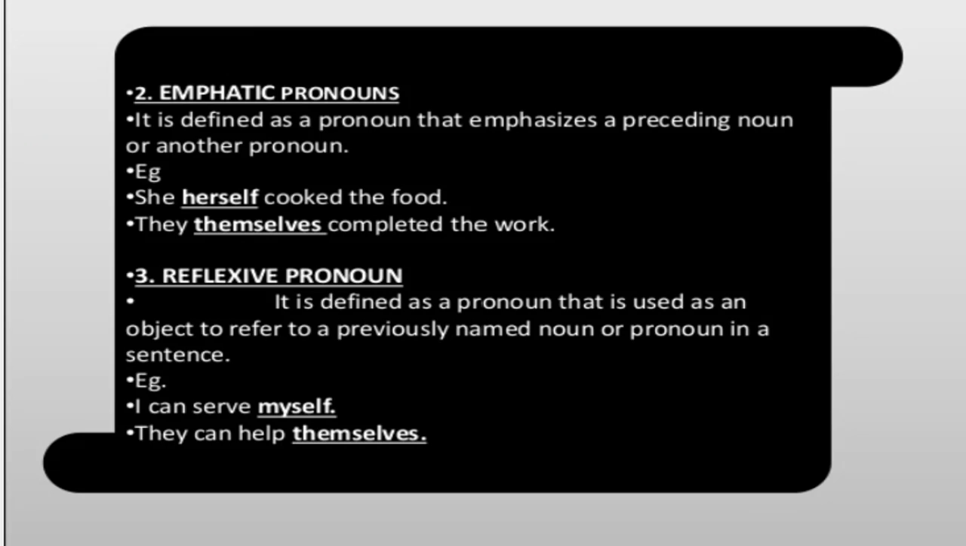She herself cooked the food. Now she and herself are referring to the same person. We are emphasizing that she is the one who had cooked the food. She herself. They themselves completed the work. So themselves and they are referring to the same person.